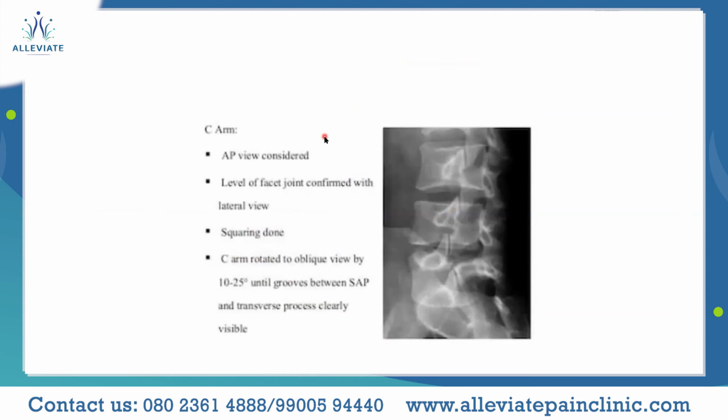Fluoroscopically, once the patient is on the table, you start off with an AP view, which is centralized, and the level of the facet is identified. Then you go ahead with squaring of that particular vertebra, and then move on to the oblique view, where you have to visualize the junction between the superior articular process and the transverse process.